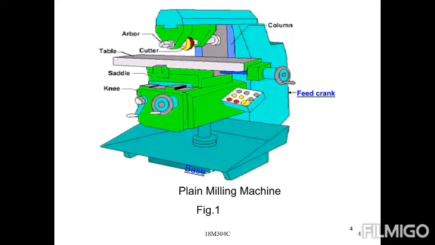On the arbor, the cutting tool is provided; the milling cutter is placed on the arbor only, right? The arbor is nothing but a long shaft for holding the cutter. The milling cutter provided on the machine is used for cutting. This is the main construction.